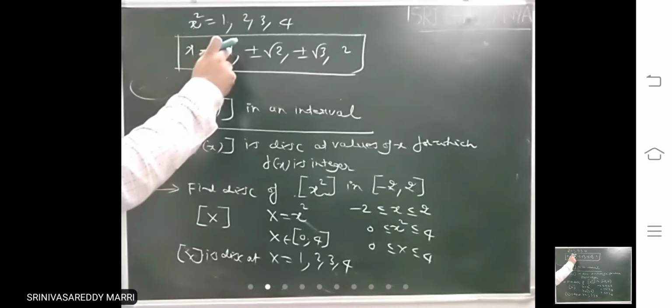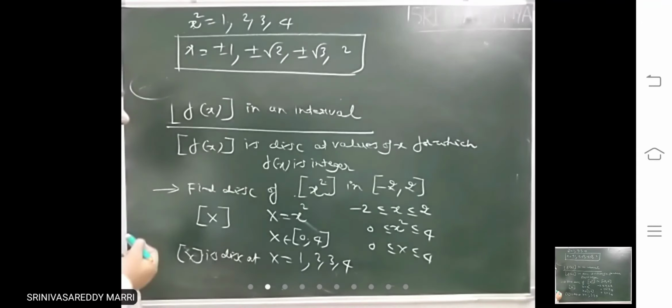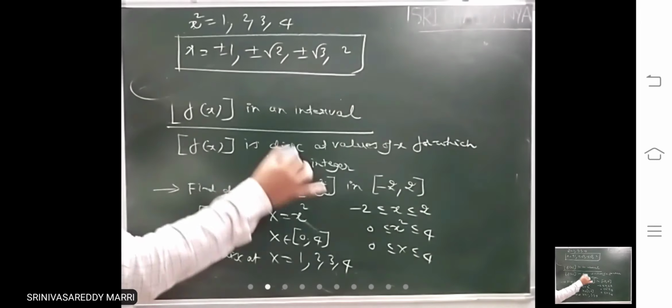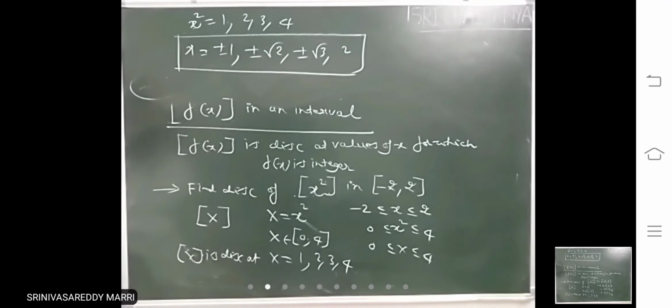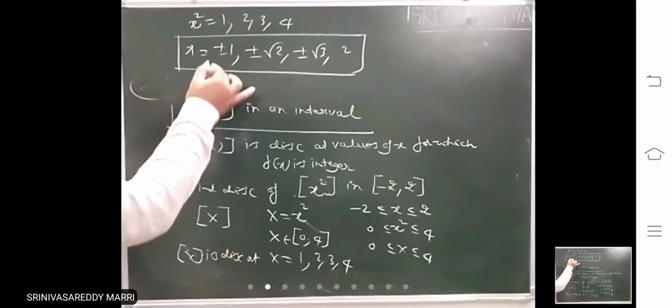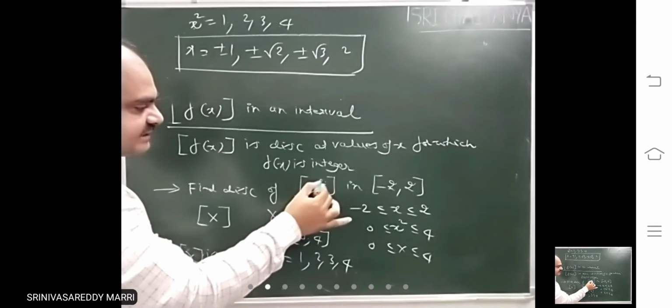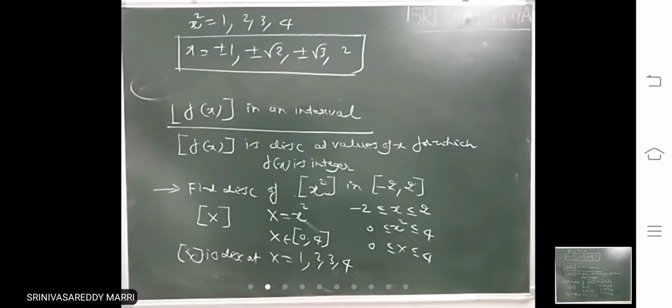Look at it, you substitute 1, x square will become what? Integer 1, minus 1, x square is what? 1, integer. Root 2 you substitute, root 2 whole square is what? 1 integer. Like that for all these values, this x square will become integer.